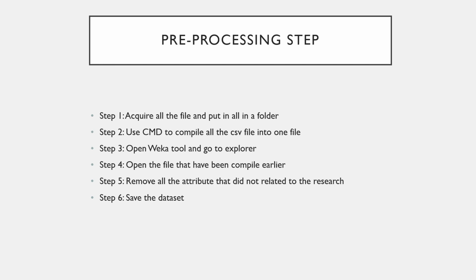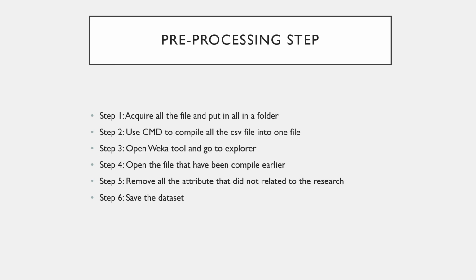So in general, the dataset needs the pre-processing step to make the dataset ready for the classifying step. In the pre-processing step, we need to acquire all the CSV files that we download from the internet, put all the files in a folder, and then compile all the CSV files.